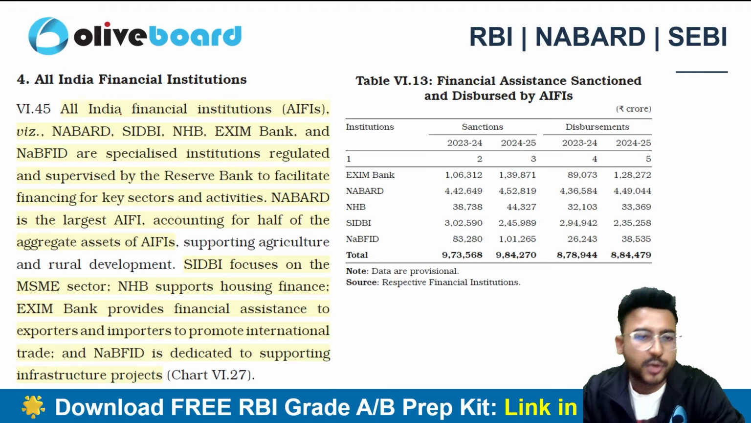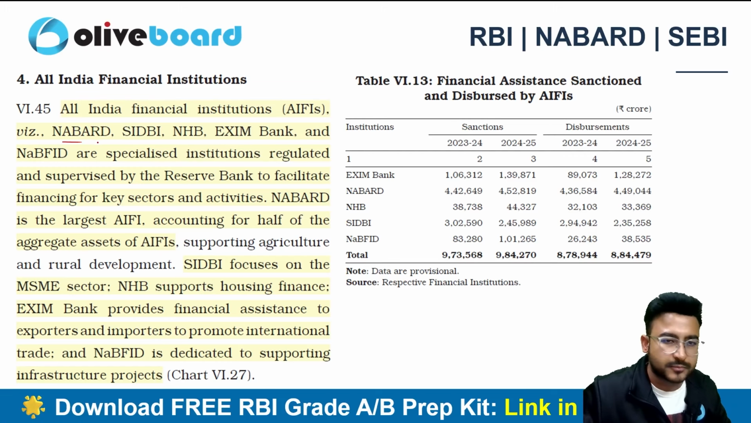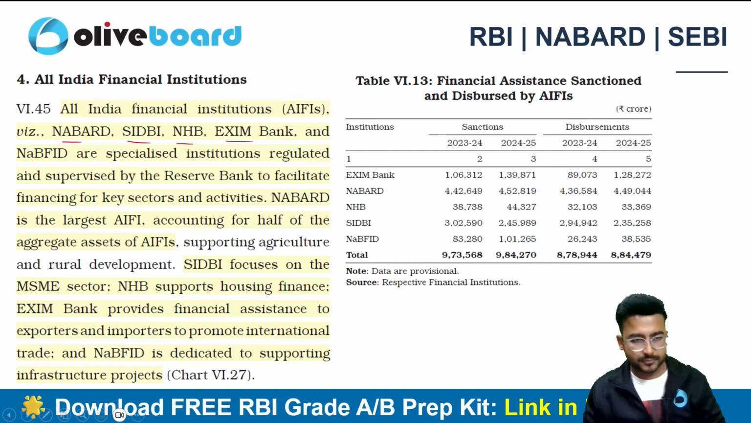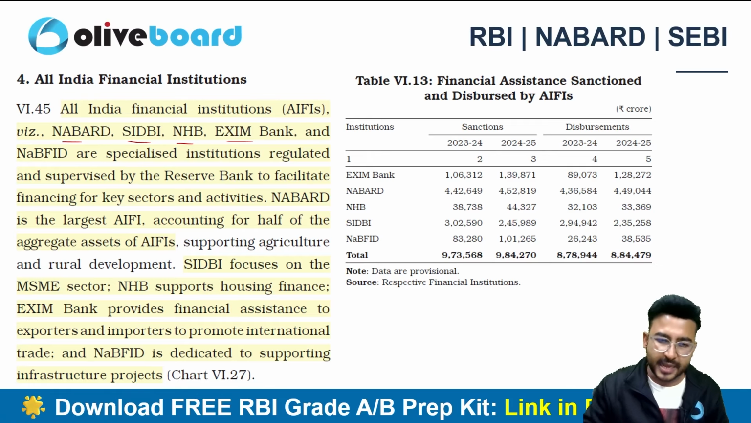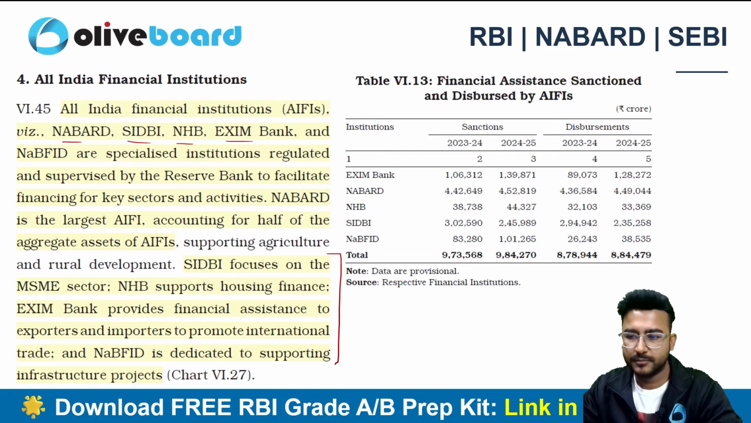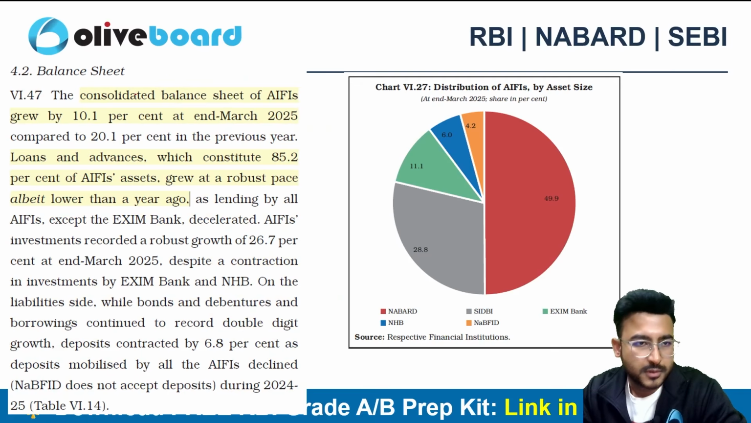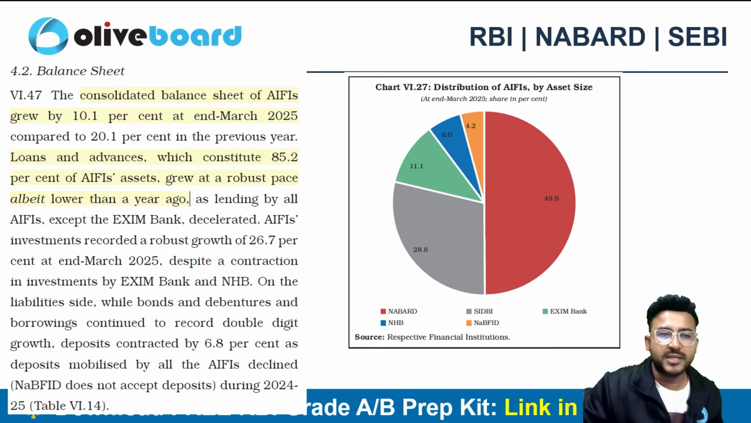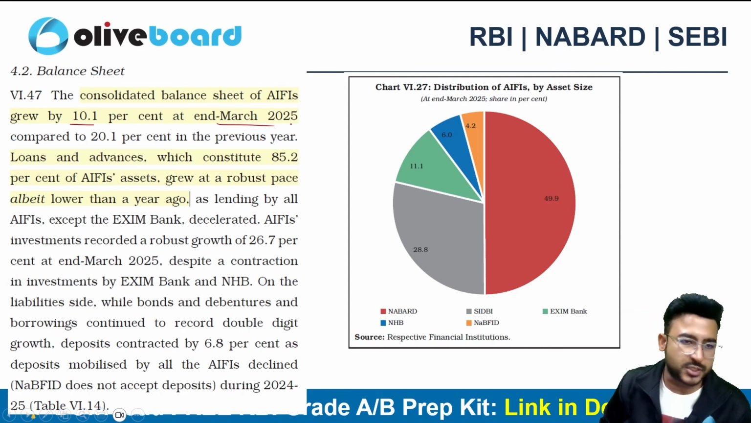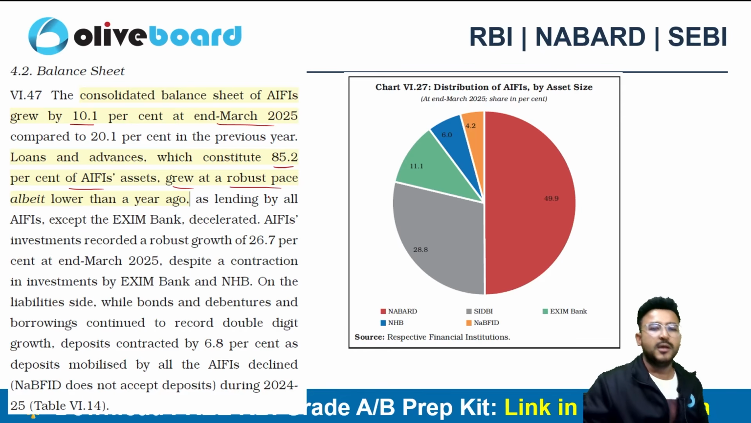Now is the data related to the AIFI, which is All India Financial Institutions. So we all know that as of now we have 5 AIFI: NABARD, SEBI, NHB, EXIM and NABFID, right? NABFID is the newest. So these AIFIs are specifically focusing on their specialized sector, which you can see here, right? So if I talk about the consolidated balance sheet of the AIFI, it is growing around 10.1% at the March 2025. The loans and advances are constituting 85% of the AIFI's asset growth at a robust pace, right?